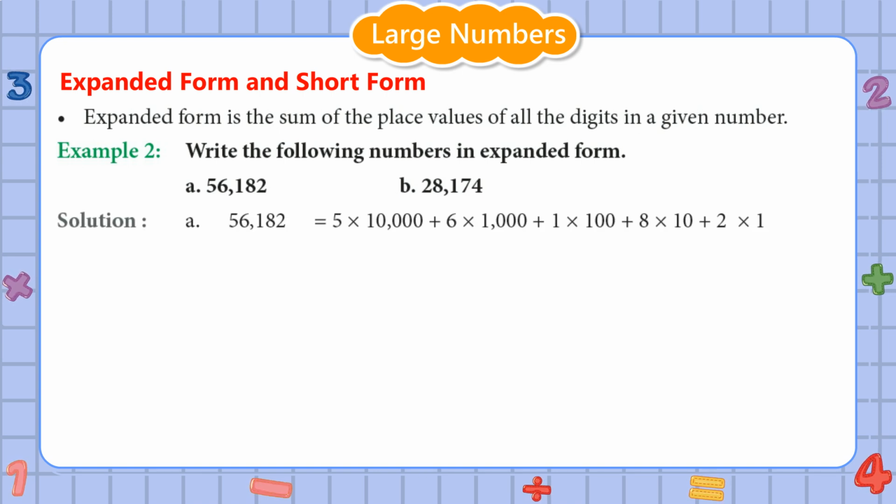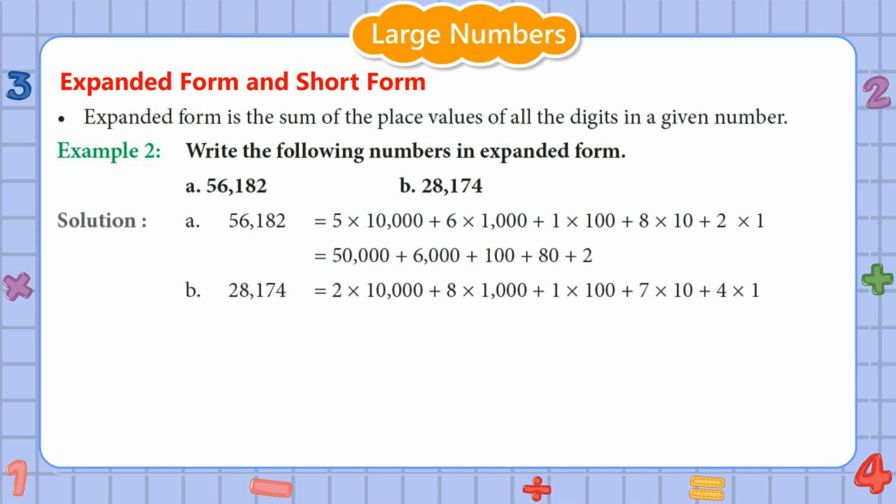A. 56,182 is equal to 5 multiplied by 10,000 plus 6 multiplied by 1,000 plus 1 multiplied by 100 plus 8 multiplied by 10 plus 2 multiplied by 1, equal to 50,000 plus 6,000 plus 100 plus 80 plus 2.